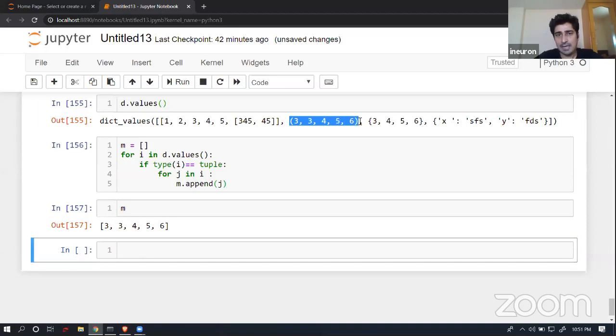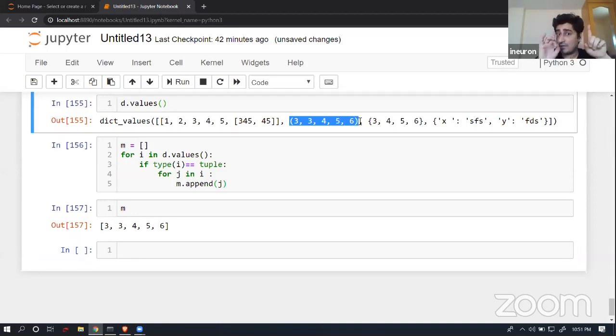Whatever data is available inside this tuple, I'm just trying to extract the tuple. m is giving me just the tuple in this particular place, nothing else. My requirement was to extract only the tuple elements and store all of those things inside a list. I have done that. I have done my job in this particular place.